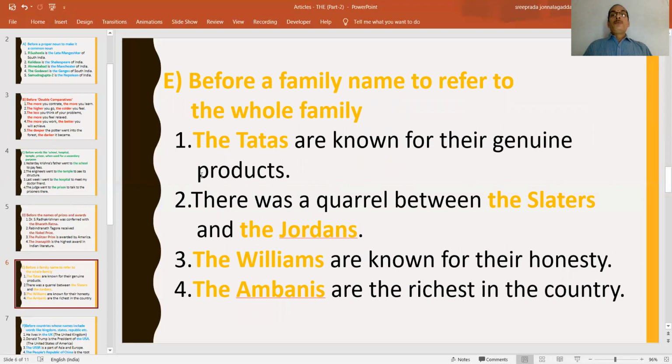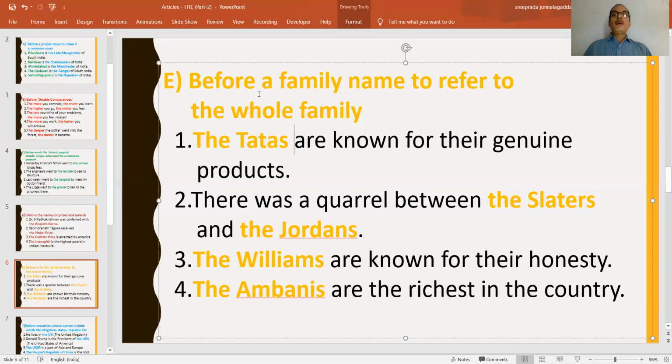Next point. Before a family, to refer to the whole family. For example, some families are known by their family names or surnames. For example, Tatas are known for their genuine products. If I say Ratan Tata, it refers to the name of one particular person. Another person by name Tata also belongs to the same family. So to refer to the whole family, having a common surname, we have to say the Tatas.